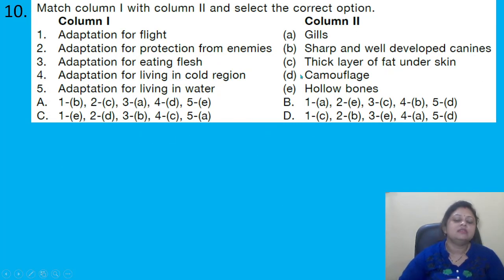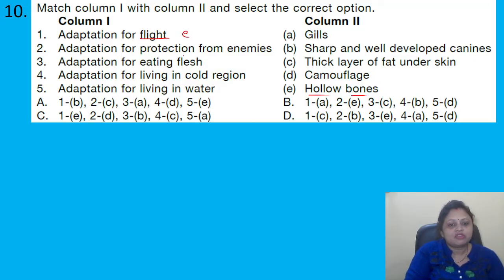Coming to the next question, match column 1 with column 2 and select the correct option. Column 1: adaptation for flight, adaptation for protection from enemies, adaptation for eating flesh, adaptation for living in cold region, adaptation for living in water. In column 2: gills, sharp and well-developed canines, thick layer of fat under skin, camouflage, hollow bones. So the first one, adaptation for flight. For flight, they should possess hollow bones. So we can write here E.